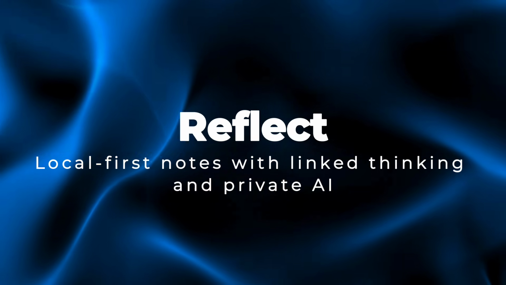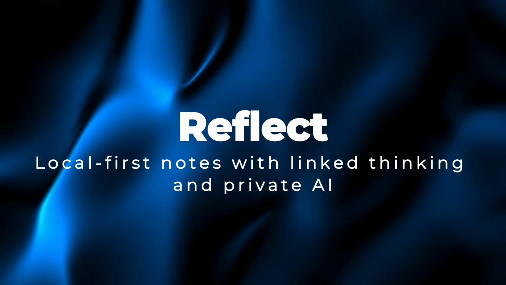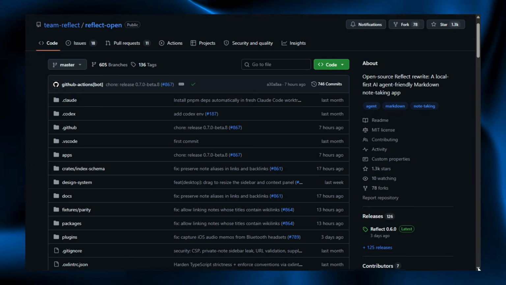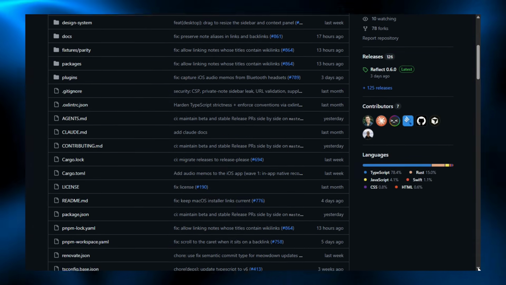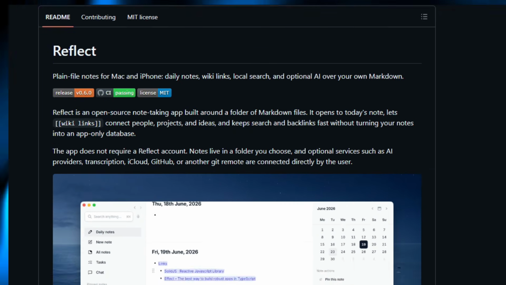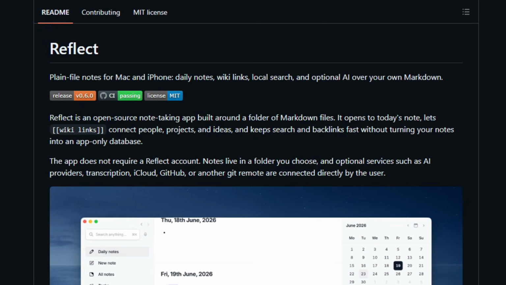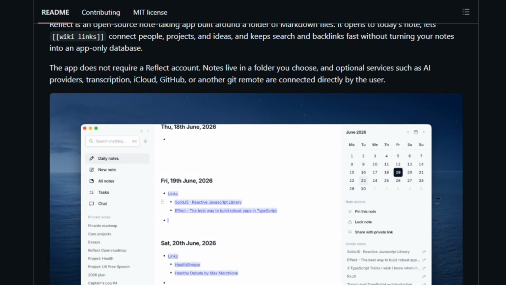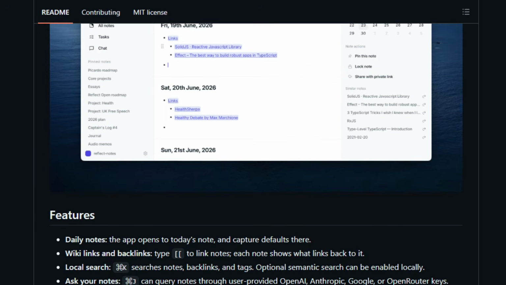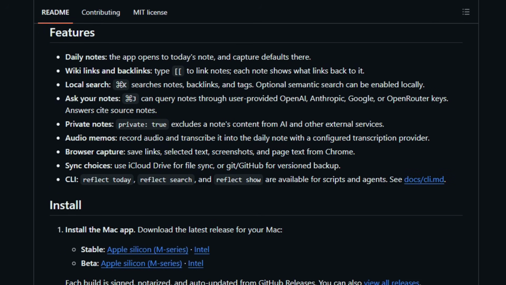Project number 9. Reflect, local first notes with linked thinking and private AI. Reflect is an open-source note-taking app that keeps your notes as plain markdown files in a folder you choose. It opens to today's note, and typing brackets links people and projects into a personal graph. Search runs on your machine, including optional semantic search, and you can ask questions with your own OpenAI, Anthropic, or Google key, with answers that cite your notes.